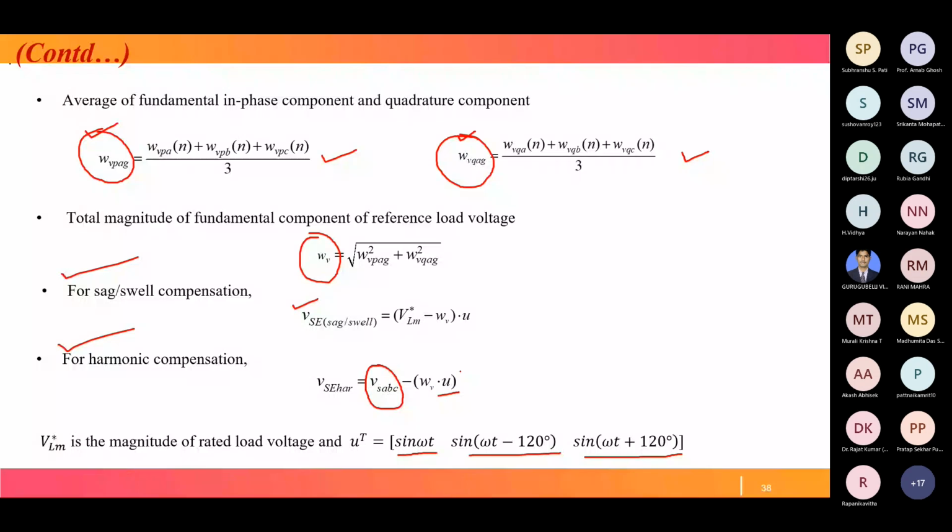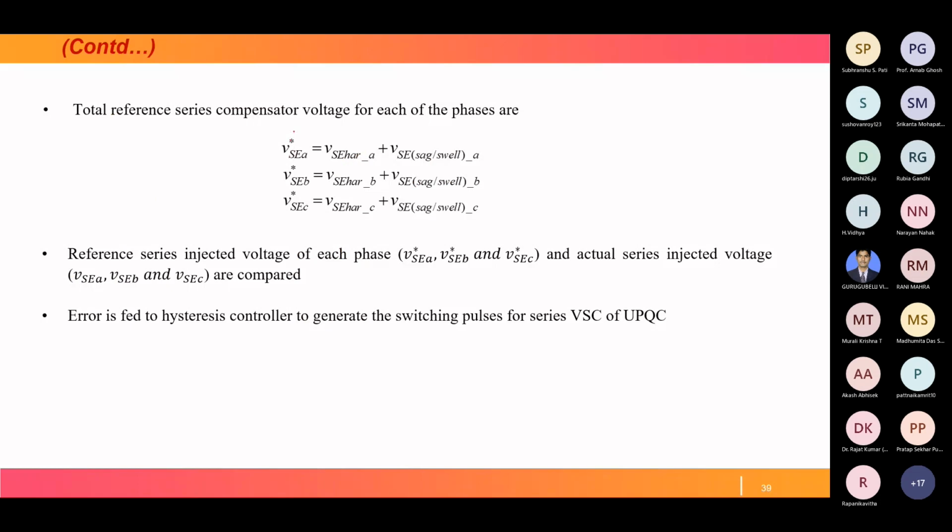Since we want both sag-swell to be compensated as well as harmonics, these two are to be added. So VSC ABC means the total reference series compensator voltage for each phase. We have to add VSC harmonic and VSC sag-swell for the A phase, similarly VSC harmonic and sag-swell for the B phase, and for the C phase.